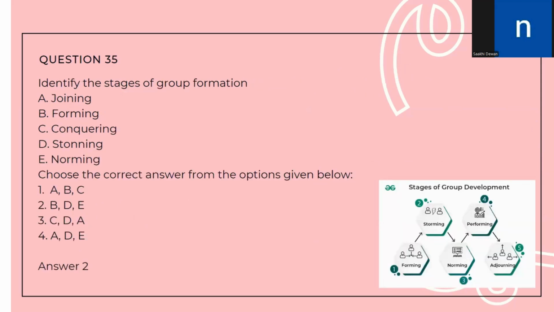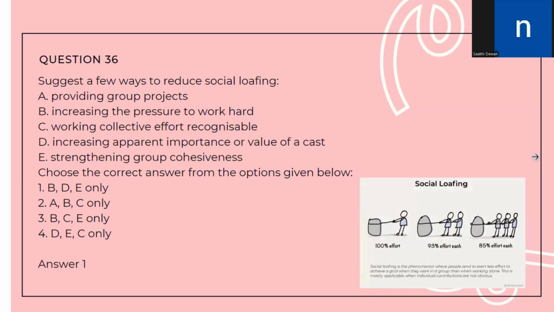Question number 35. Identify the stages of group formation. There are 5 stages in group formation: forming, storming, norming, performing, and adjourning. Of these 5, the ones given here are option D, storming, and option E, none. So the correct answer is option number 2, B, D, E.